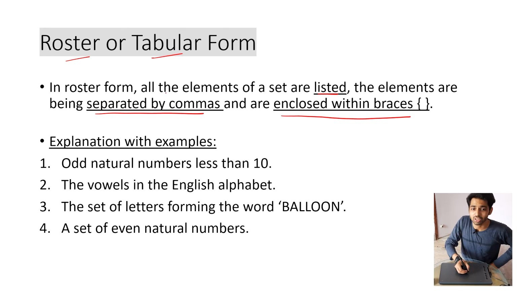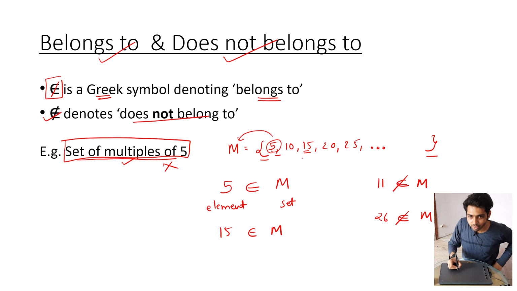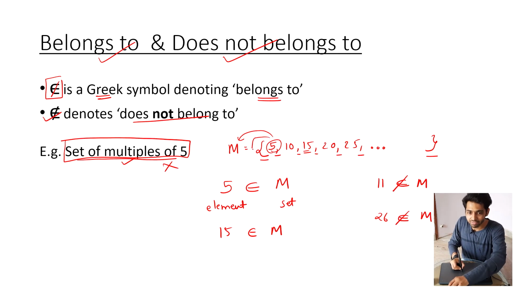Now, in roster form, all the elements, you can also call them objects or members, are listed, meaning you will see each and every element written inside the set. The second thing is they are separated by commas. Can you see here I have used commas to separate each and every element. And the third thing is that they are enclosed within the braces. As I mentioned earlier, here I have used these curly brackets, and within this curly bracket I have written all the elements and separated them with commas.